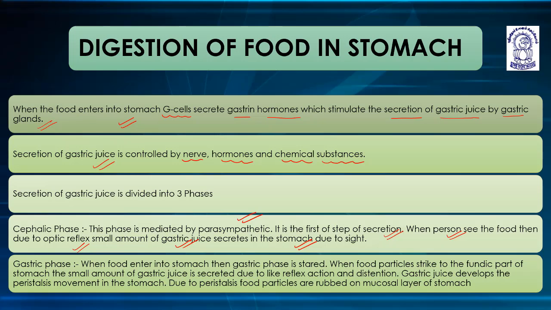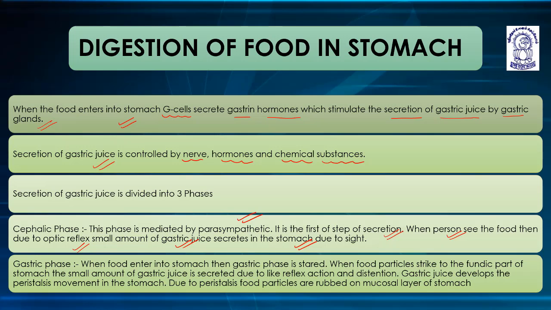The gastric juice develops peristaltic movement, and the food particles rub on the mucosal layer. This mucosal layer, because of rubbing, secretes a good amount of mucus, and mechanical churning starts.